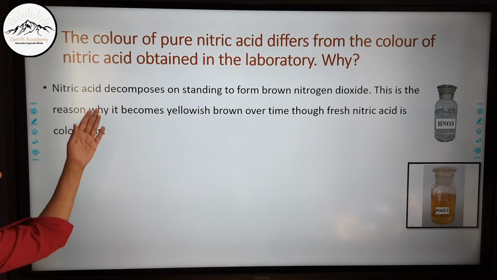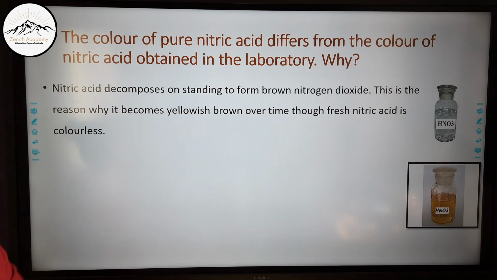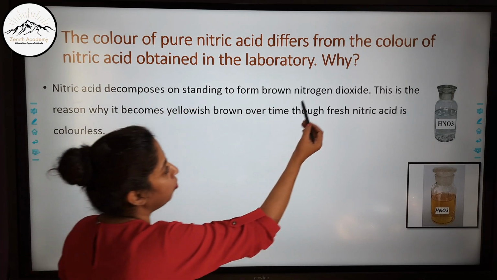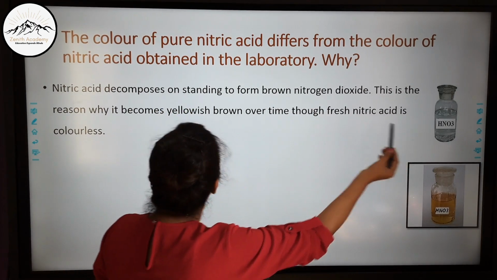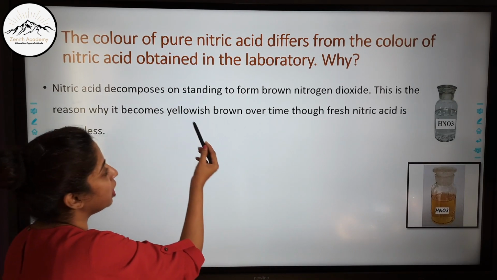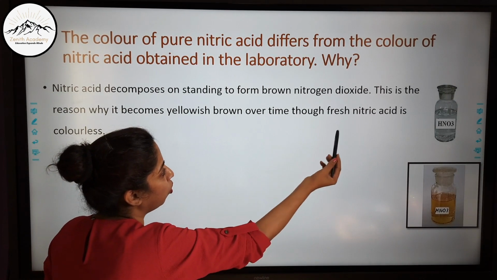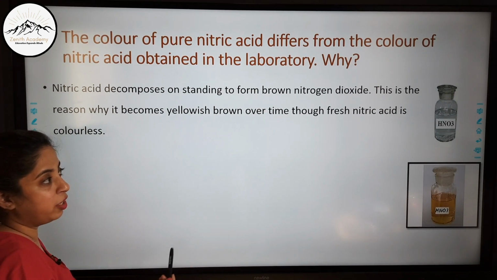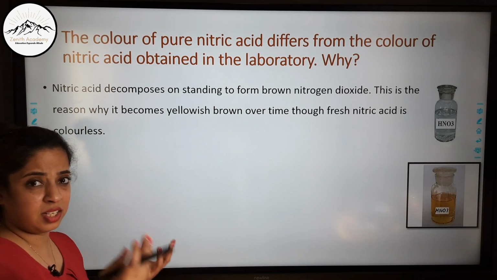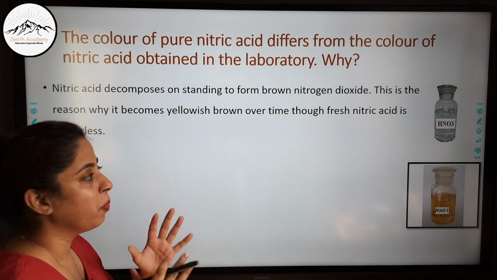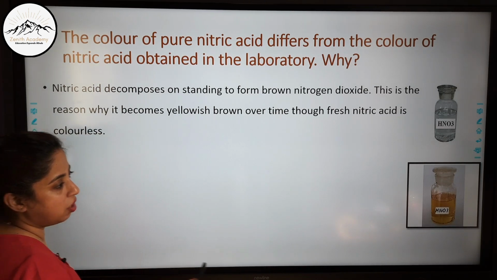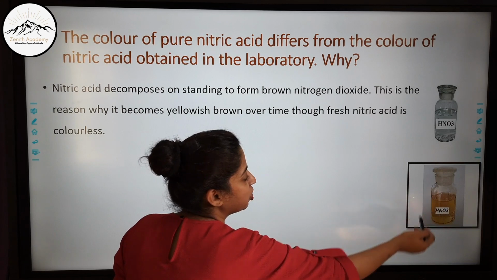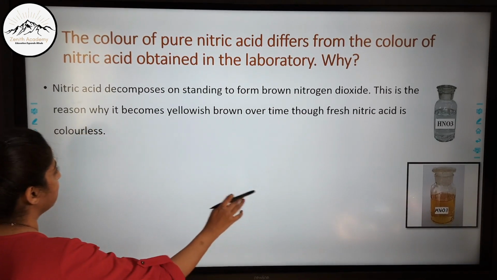Nitric acid decomposes on standing to form brown nitrogen dioxide. This is the reason why it becomes yellowish brown over time, though fresh nitric acid is colorless. I already told you that on standing, even at room temperature, it decomposes and gives nitric acid this yellowish or brownish color.